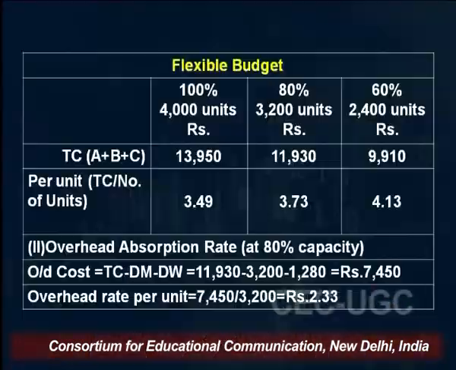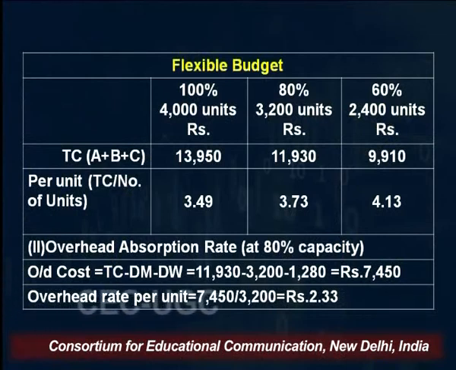So at 4,000 units, 13,950 is the total cost, and 4,000 units is the production level. So per unit cost is 3.49. Similarly, you can calculate for 80% capacity level, right? So 11,930 divided by 3,200 units, that is 3.73. At 2,400 units, the total cost is 9,910. So 9,910 divided by 2,400 comes to be 4.13.